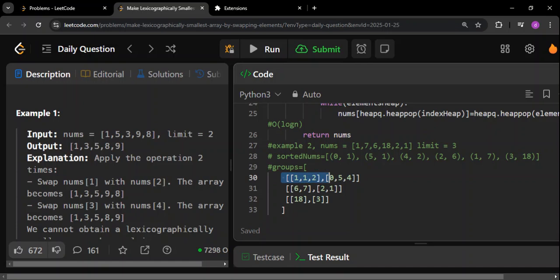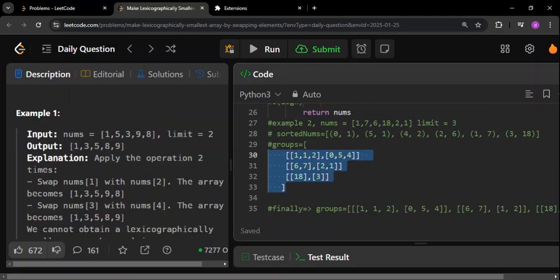So now we have three groups. This is group number 1. In this group, we have these particular values, and these are the indexes for that. Similarly, this is group number 2. In this group, these are the values, and these are their indexes. Similarly, this is group number 3. In this, these are the values, and these are the indexes for it. So this is all about it.